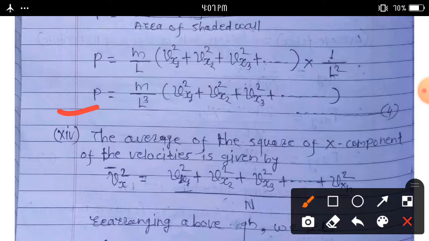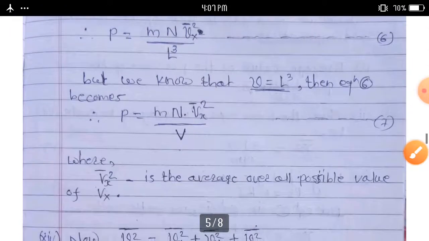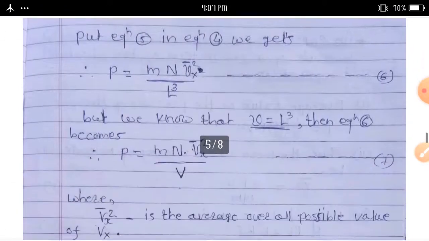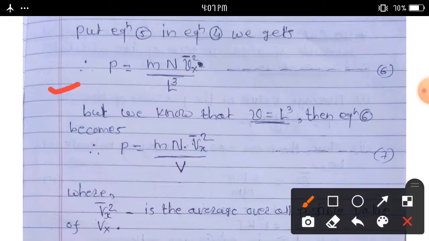Then equation 4 becomes P is equal to m into n v_x bar square upon L cube. Consider equation number 6 here.